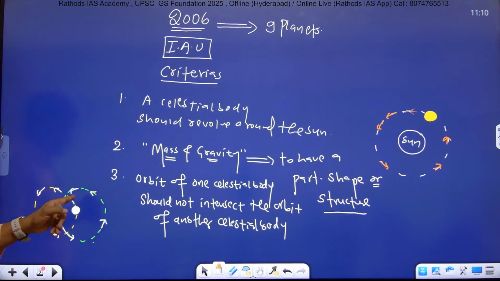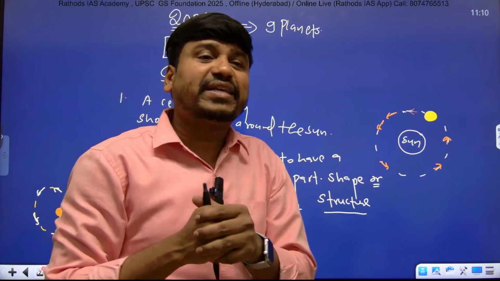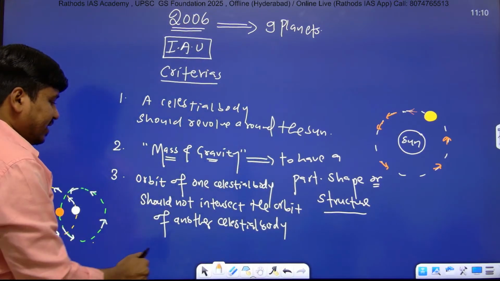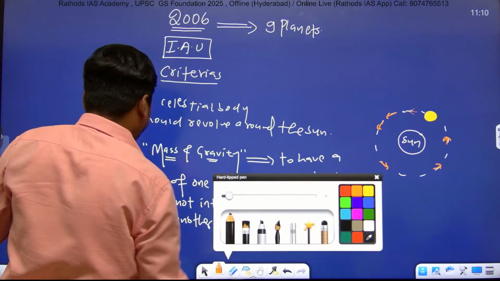There are three criteria. So your orbit should not intersect. They should not cross each other. They should not mix each other, right? So these are the three criteria to call as a planet. Listen. So to call as a planet, three criteria.